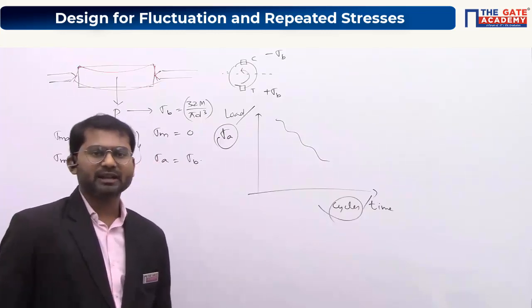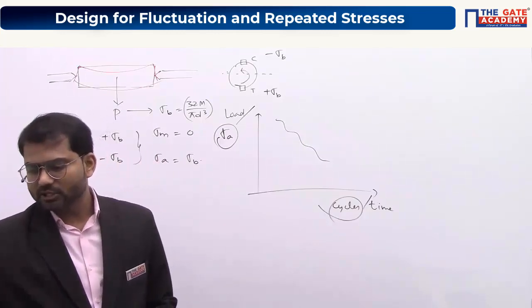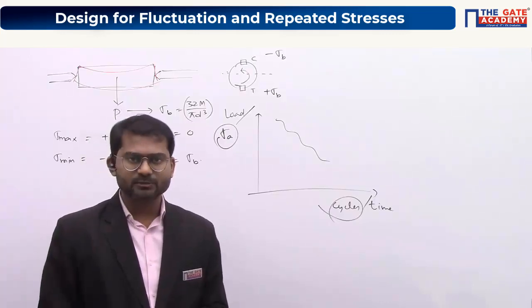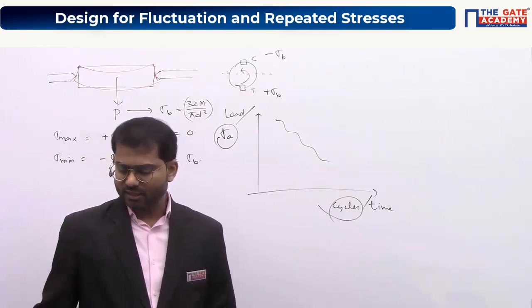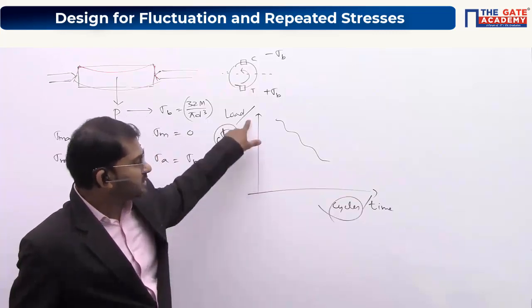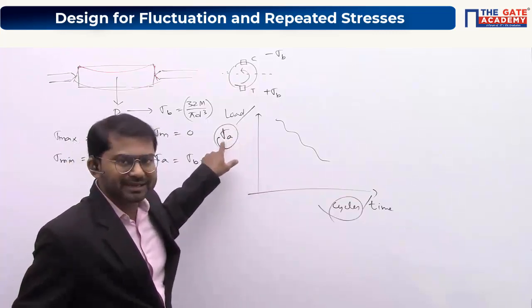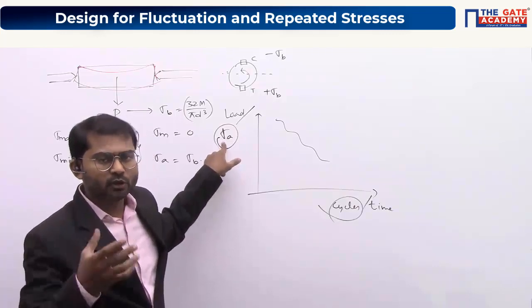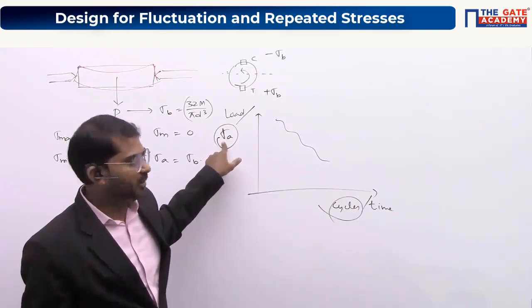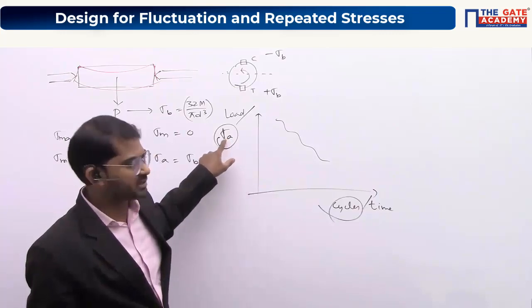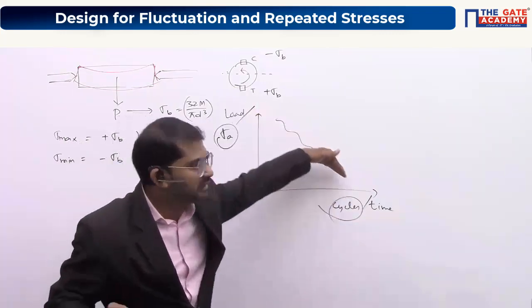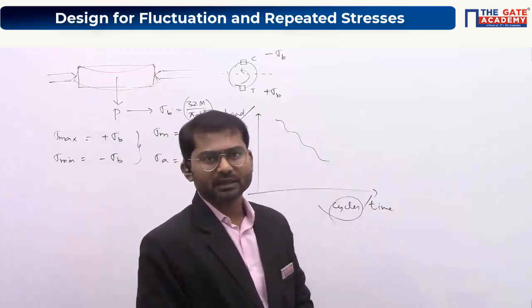If you do this experiment for a steel specimen, you will get a graph like this. Along this axis, you should put this particular sigma A in logarithmic scale. You have to put a logarithmic scale, because if you put sigma A and also cycles in logarithmic scale, that is log base 10, you will get a straight line. You can see in the graph there. That is the experimental result.